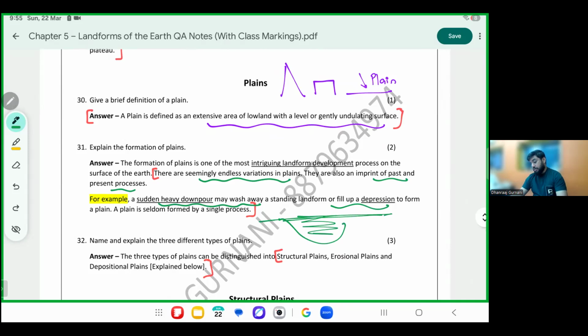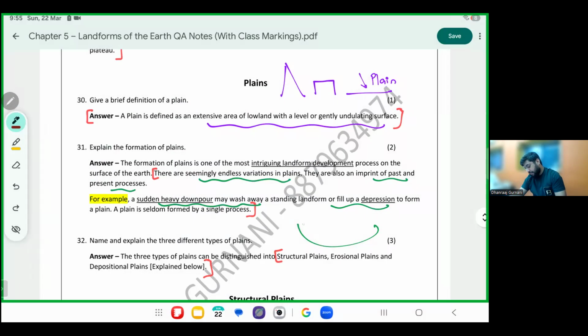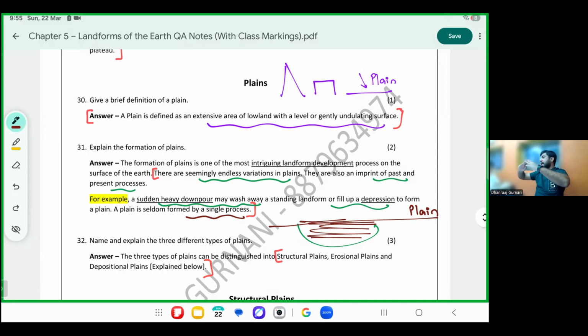Confirm? Did you get it? Once more, this is my depression. A big flash flood of water came, leveled this out and went away, resulting in a plain. Confirm? Plains are usually formed by a single process. Another example, there may be a small plateau or a small raised area. A big flash flood comes, takes it away, makes it a flat surface. Flat surfaces are called plains.